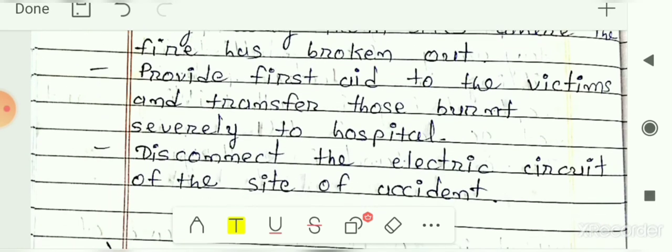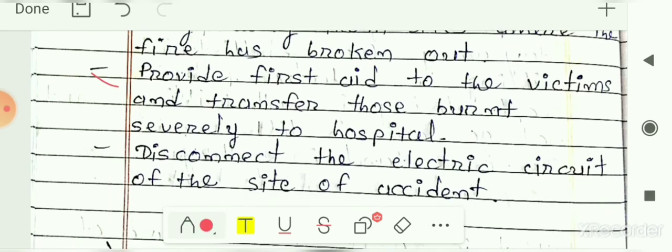Next is provide first aid to the victims and transfer those burned severely to the hospital. Then after, we have to provide the first aid to the victims or who are suffering from this or who are getting affected because of this fire breakout. So we have to provide them first aid, and if they are burned because of this kind of fire, then we have to transfer them to the hospital, or we have to bring them to the hospital.